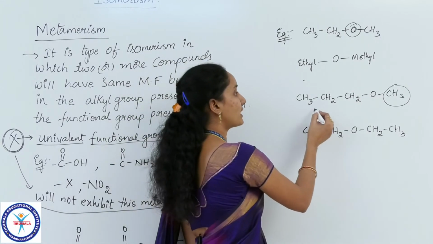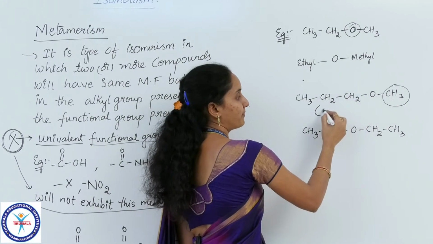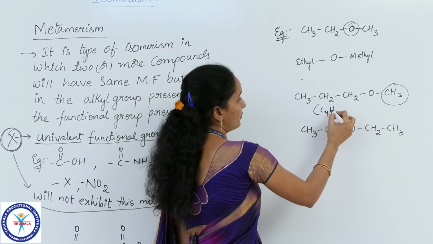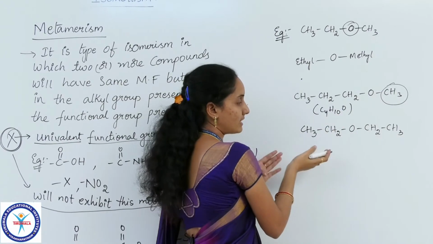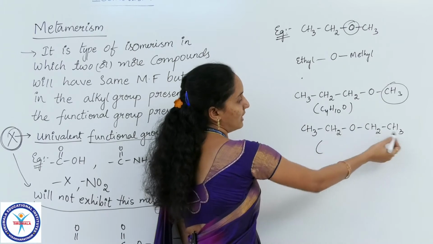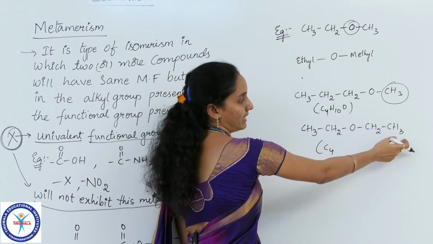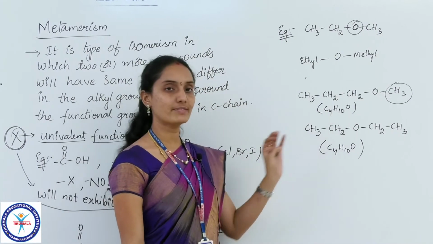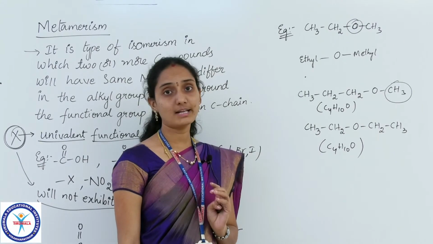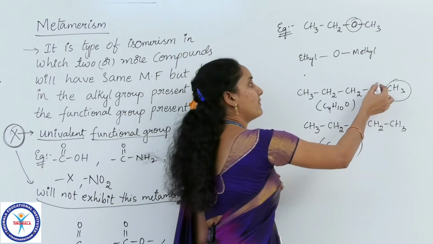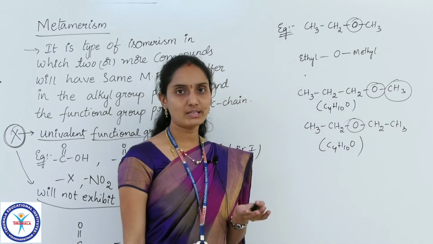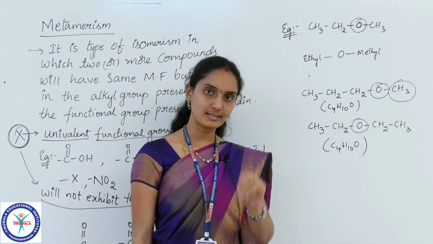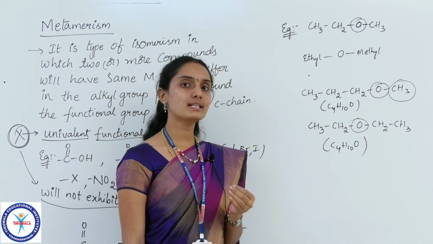Let me check here, how many carbons are there? 1, 2, 3, 4. How many hydrogens are there? 3 plus 2, 5, 5 plus 2, 7, 7 plus 3, that is 10, and 1 oxygen. In the case of this ether also, 1, 2, 3, 4, 4 carbons, 3 plus 2, 5, again 3 plus 2, 5, so 10 hydrogens and 1 oxygen. In both cases we have the same molecular formula, but what is the difference? The difference is not even the functional group, because in this case and in this case the functional group is the same. In both cases it is ether only.